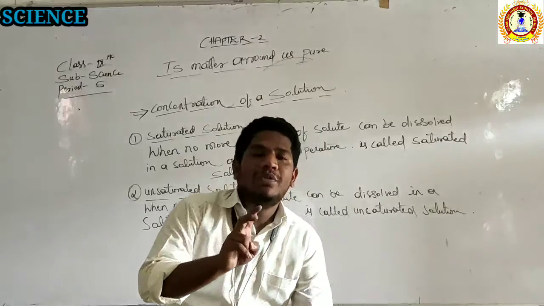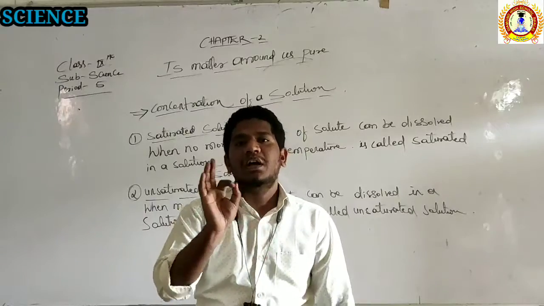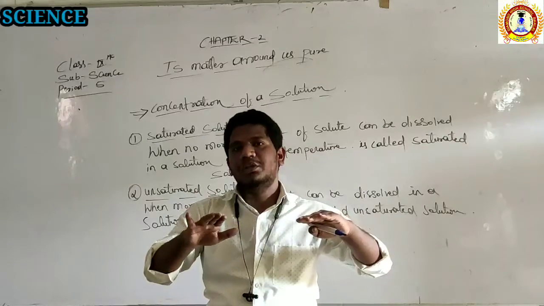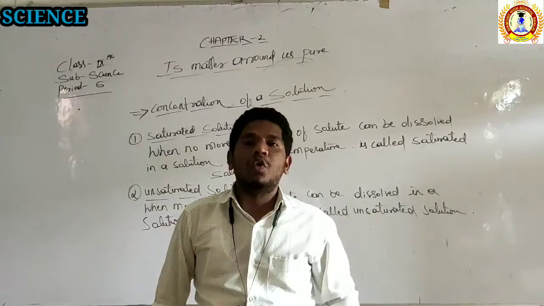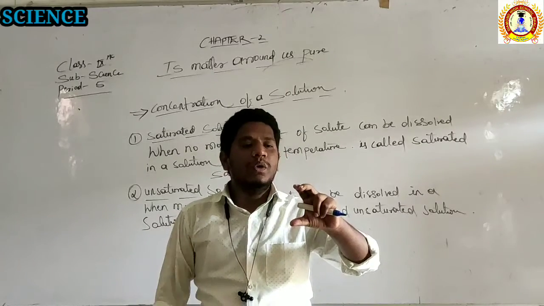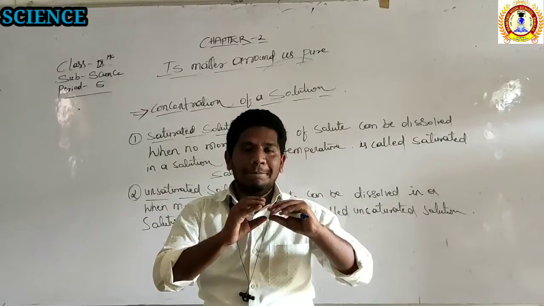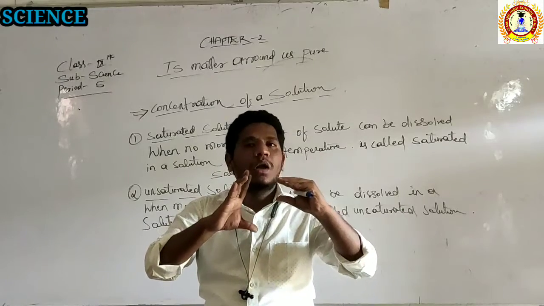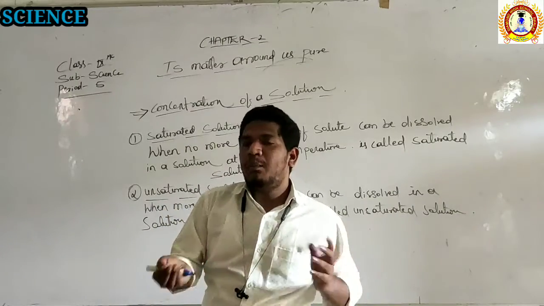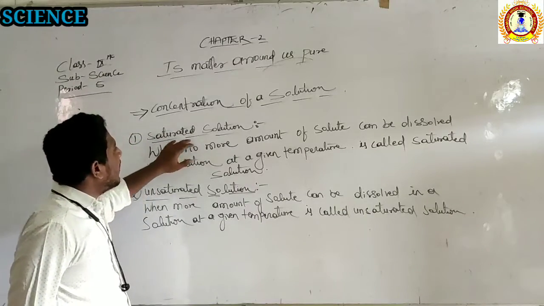Again, there are two types of concentration of a solution. One is the saturated solution, another one is the unsaturated solution. The saturated solution is the point at which we cannot add more solute particles. In that cup of water you can add the sugar until it becomes a solution, but at the point when the sugar is more and the water is less, it will not become a solution. So when no more solute can be added into the solution, we call that the saturated solution.